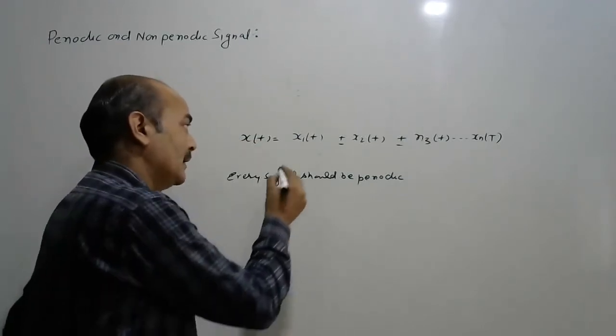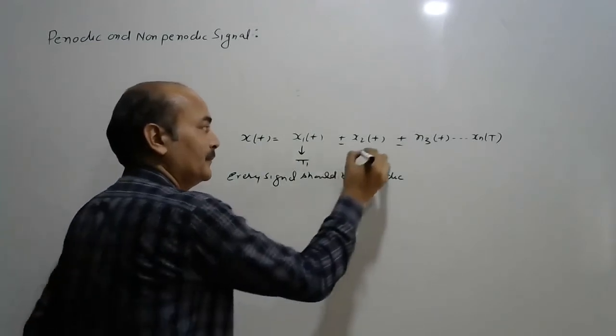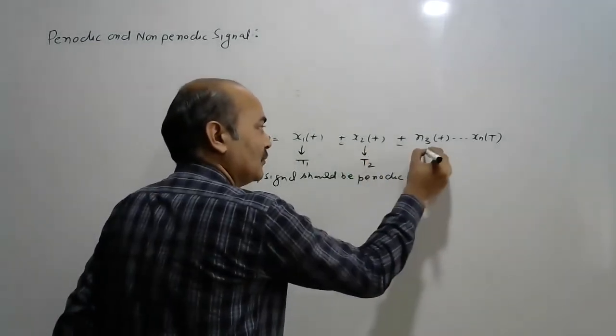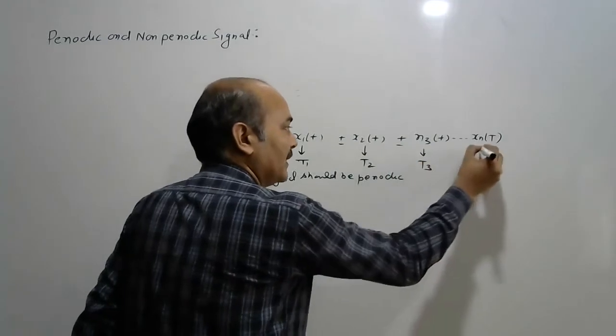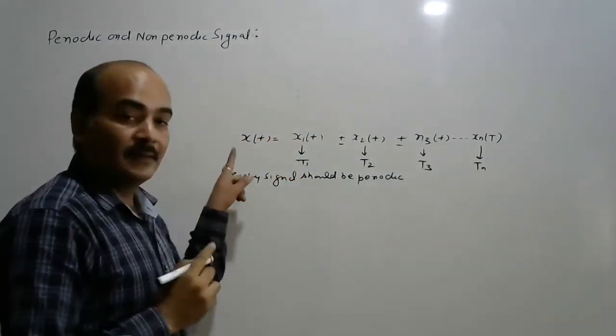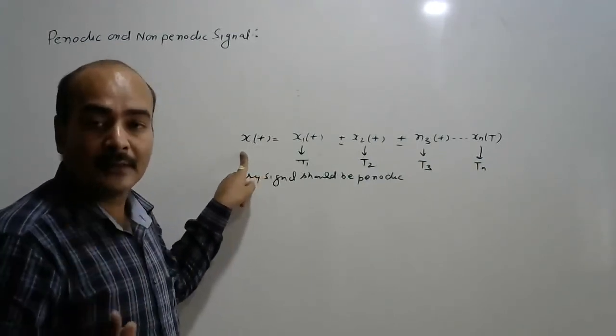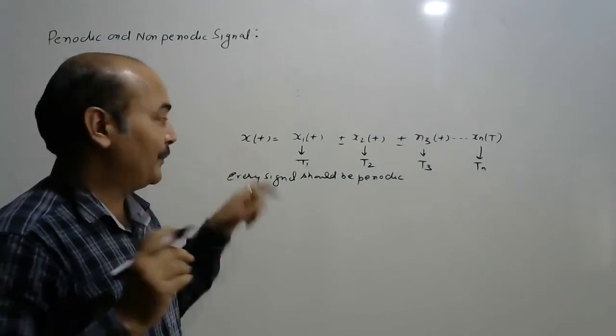See, here we represent that if x1(t) has time period T1, x2 has T2, x3 has T3, and xn has, suppose, Tn, then x(t) may be periodic or may be non-periodic.